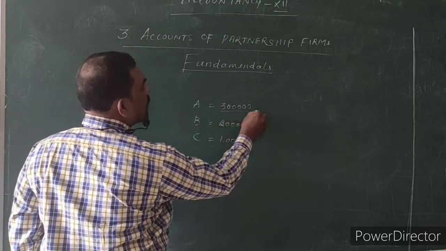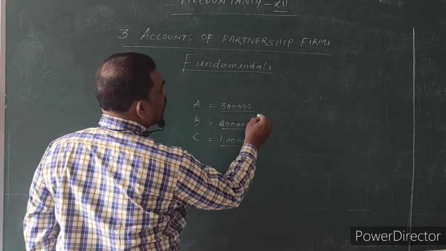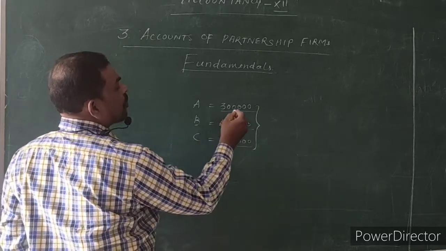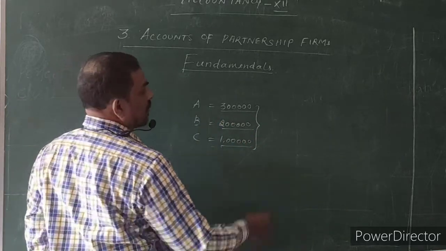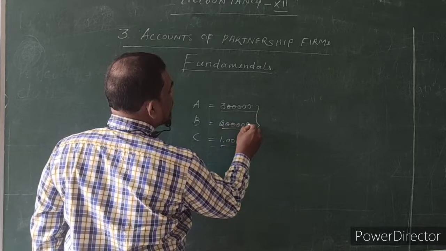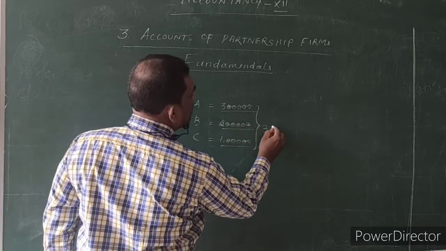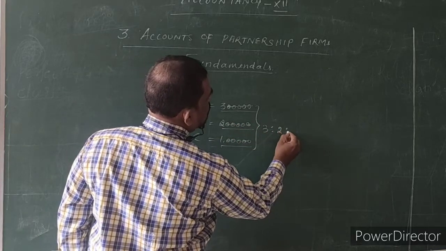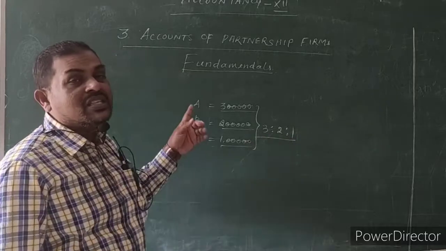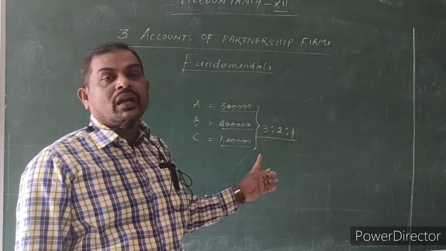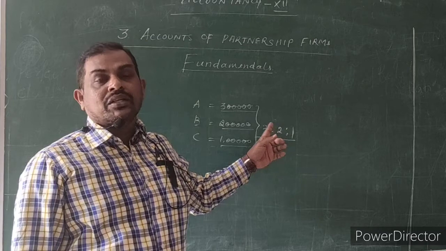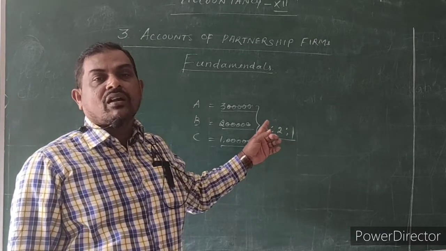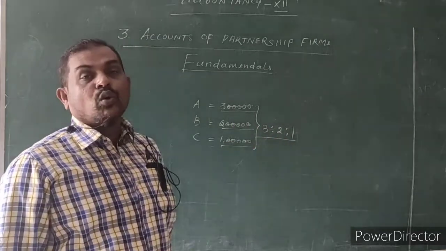Means based on their capital contribution only the share of profit should be shared. That is 3 times, 2 times, 1 time, that is 3:2:1. On the basis of capital contribution only, the partners' profit or loss sharing will be calculated.